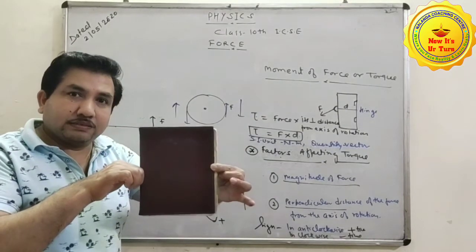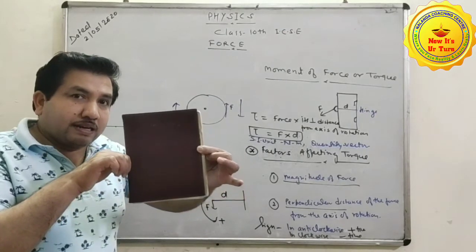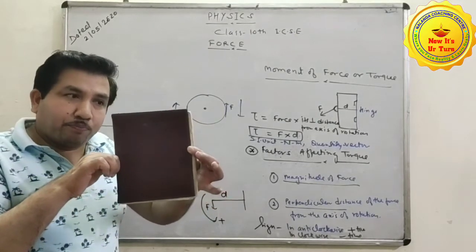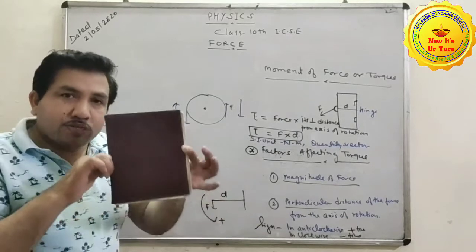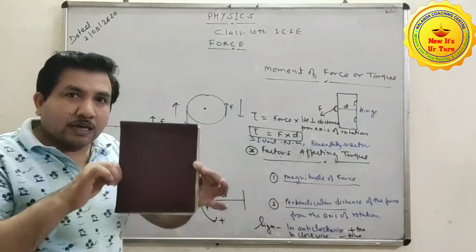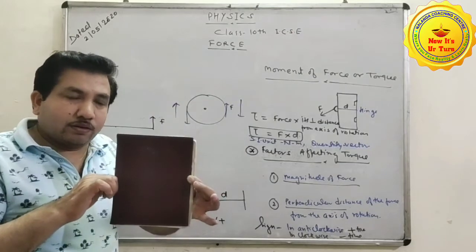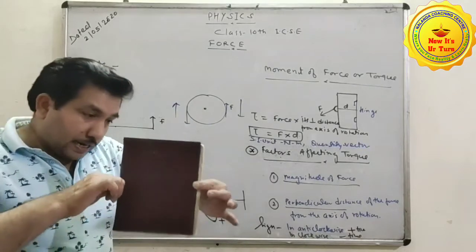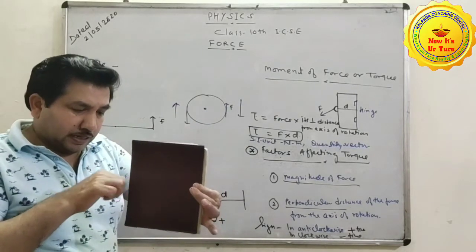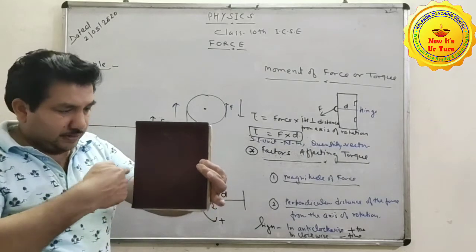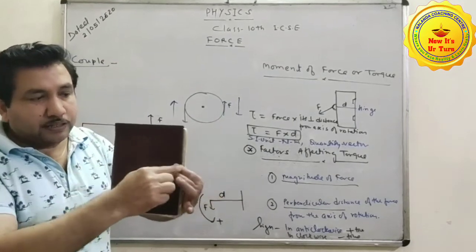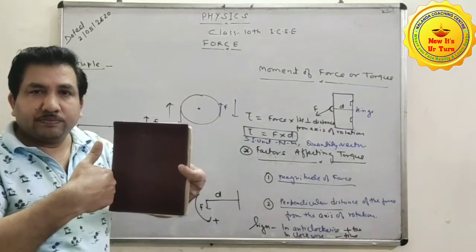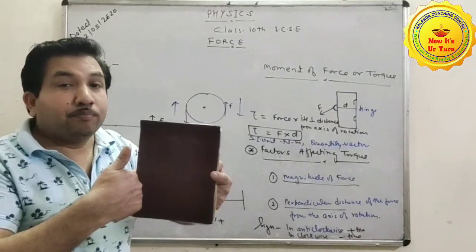A couple is a pair of forces which are equal, opposite and parallel, but not acting on the same line of action. Here this one force is acting on this line, and here this other force is acting on this line. Here the two lines are parallel but not the same.